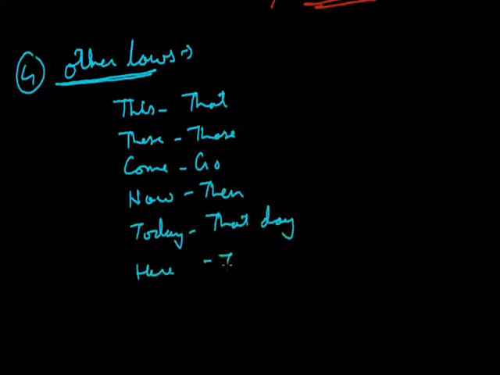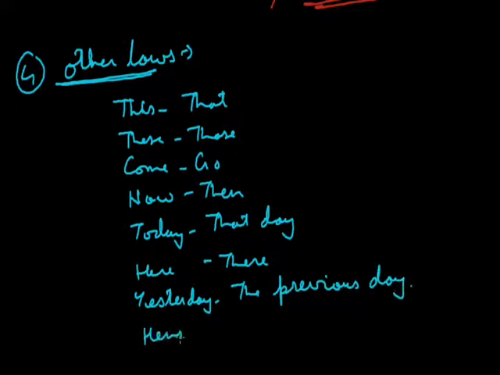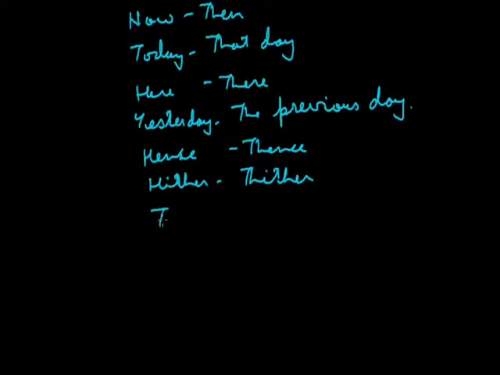Here, there. Yesterday, the previous day. Hence, thence. Hither, thither. Thus, so. I hope things are clear to you as far as changing direct into indirect narration is concerned. Thank you.